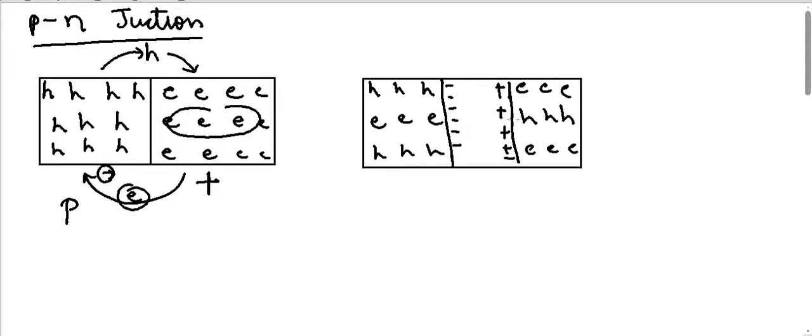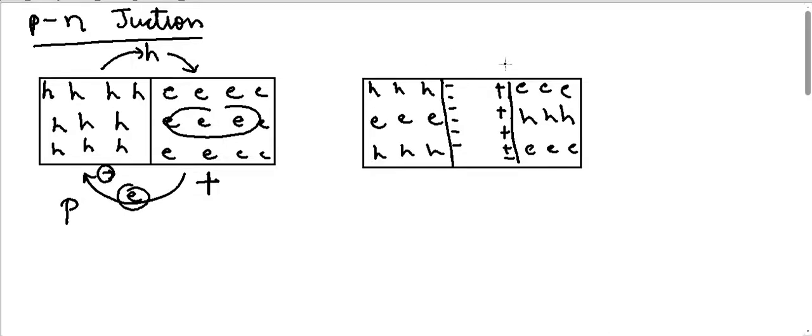The diffusion will carry on till the electrons have enough energy to overcome this potential difference, which was being gradually set up when the electrons were gradually diffusing from here to here. The diffusion will continue till the time electrons have enough energy to overcome this potential barrier.